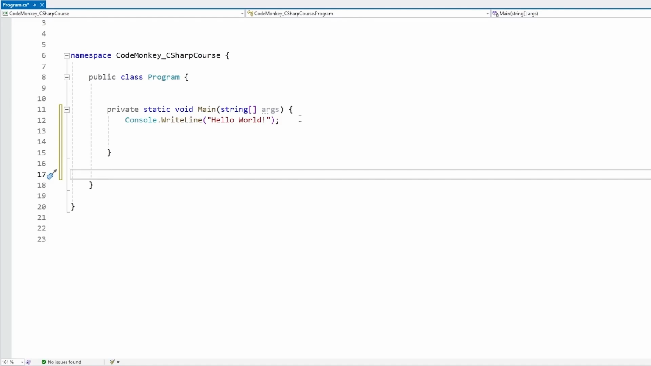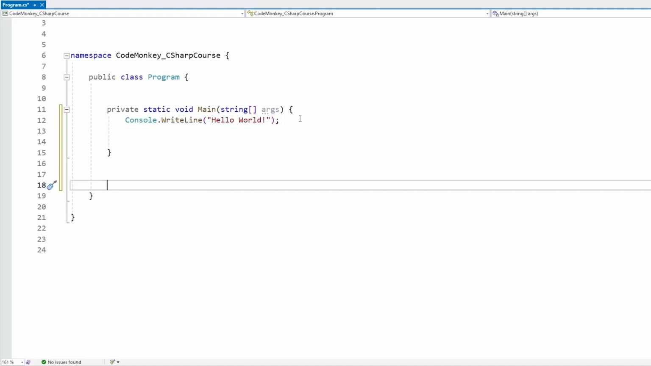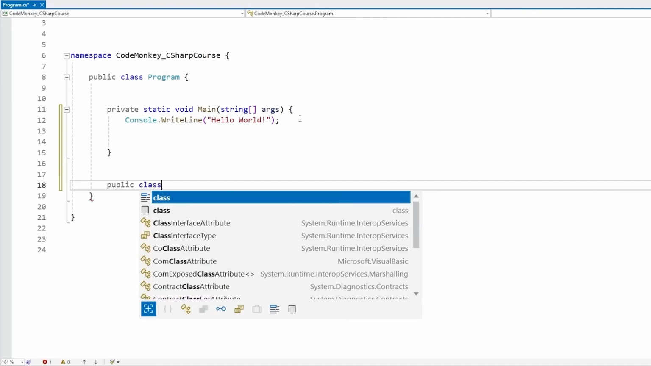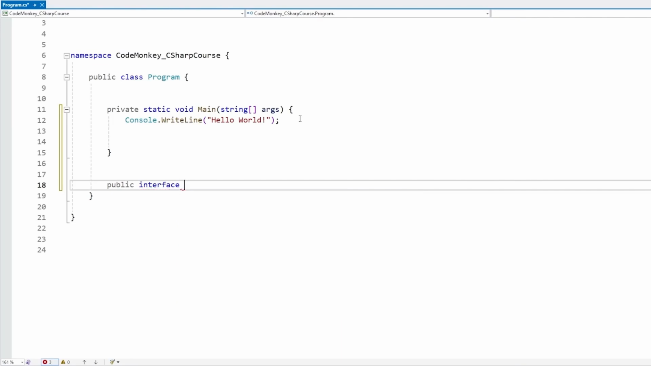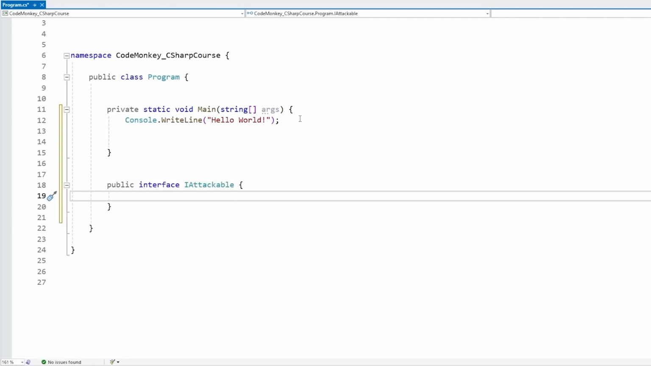Now the way we define it is really simple. For example, let's define an interface for an object that can be attacked. So we start with the access modifier, and for an interface you probably want it public. Then instead of writing class, we write the keyword interface, and then whatever name we want for the interface. The general naming rule is to start interfaces with a capital I. This is not required, it's just a good convention to follow. So in this case, to represent something that can be attacked, let's call it IAttackable. Okay, yep, so this is our interface.